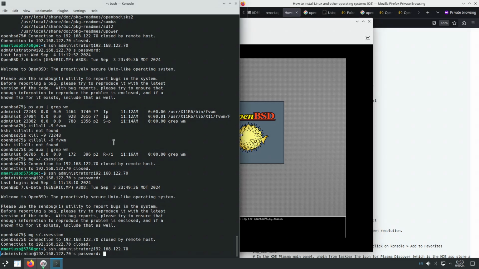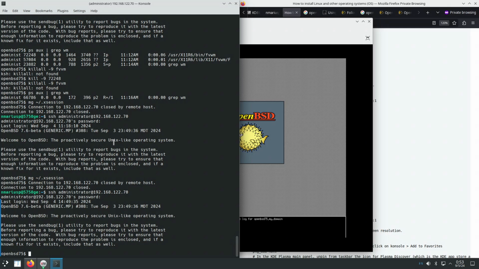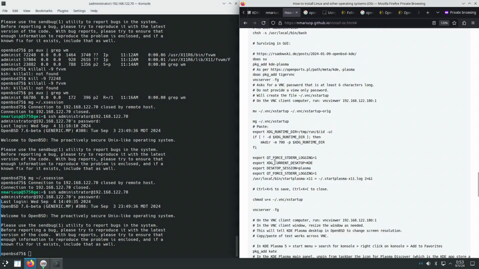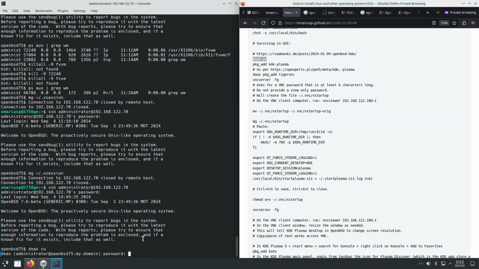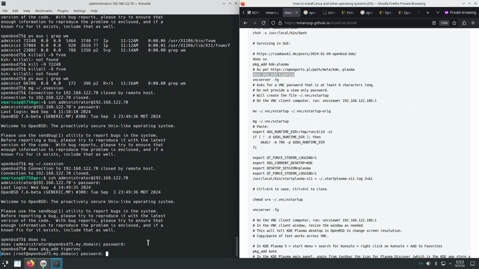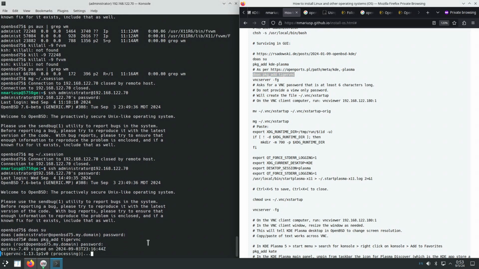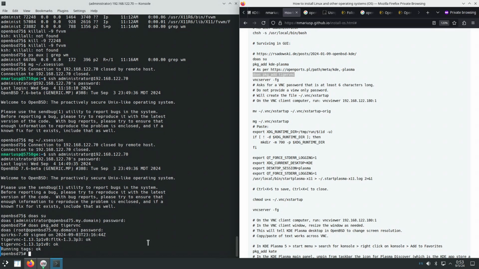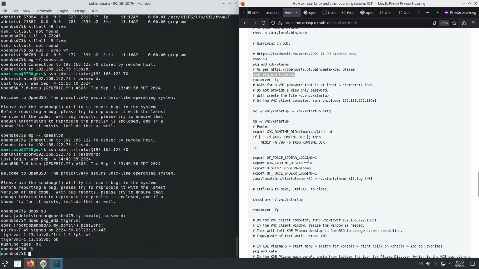Connect via SSH. Install the VNC server, which is this one. You can do this even if you're the user root. And now we're going to start the VNC server